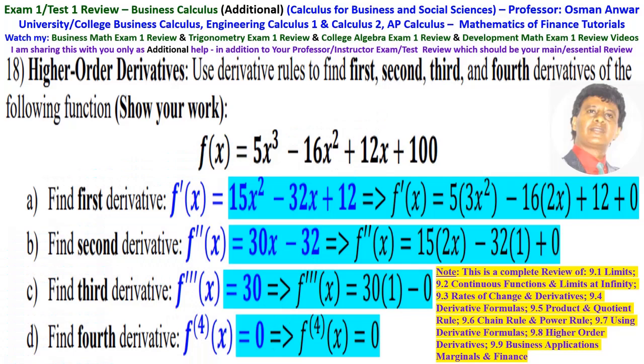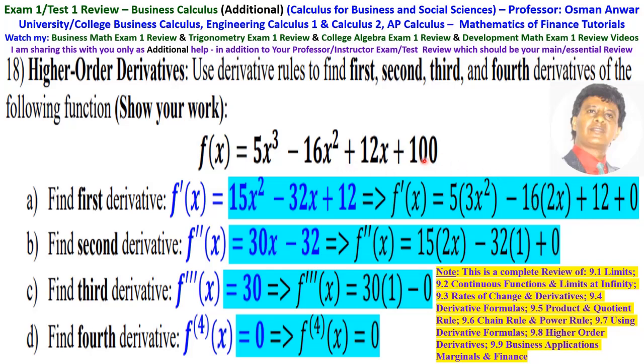Number 18 is higher order derivative. Use derivative rules to find the first, second, third, and fourth derivative of the following function. F of x equals 5x cubed minus 16x squared plus 12x plus 100. So the first derivative is 5 times 3x squared minus 16 times 2x plus 12 times 1.